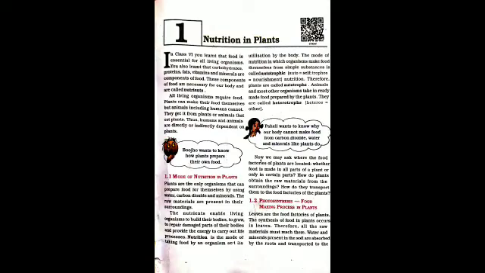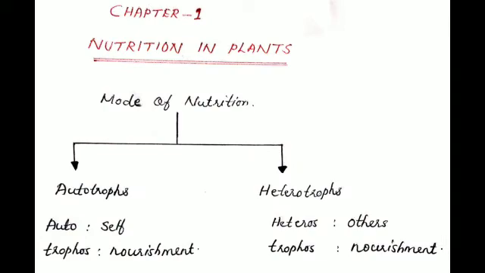The mode of taking food by an organism and its utilization by the body is called nutrition. There are two modes of nutrition. The first one is autotrophs and the second one is heterotrophs. Then what are autotrophs and heterotrophs? Auto means self and trophs means nourishment.